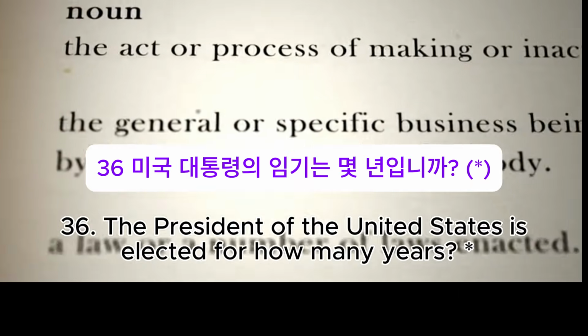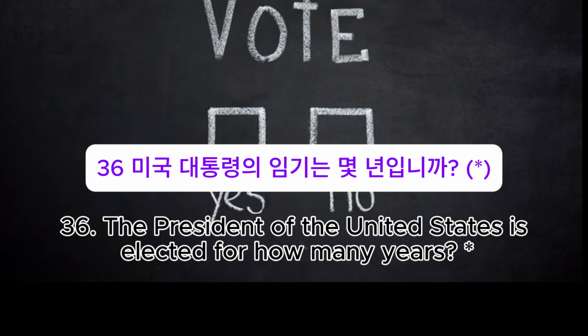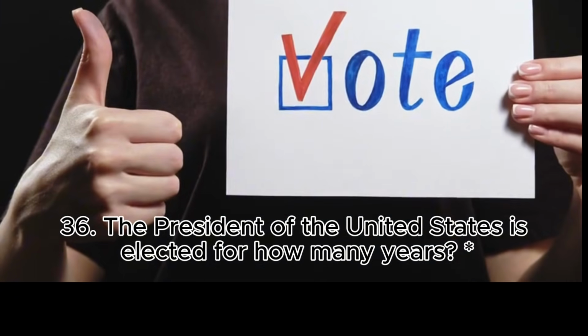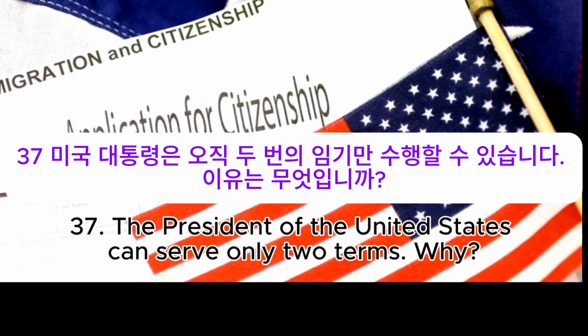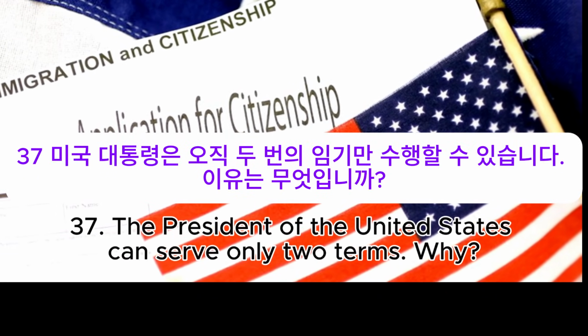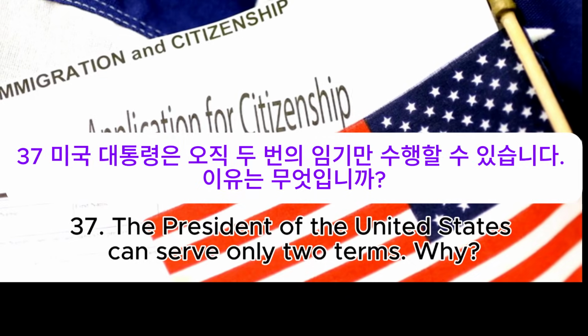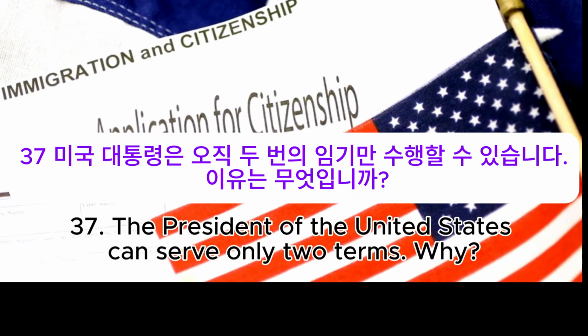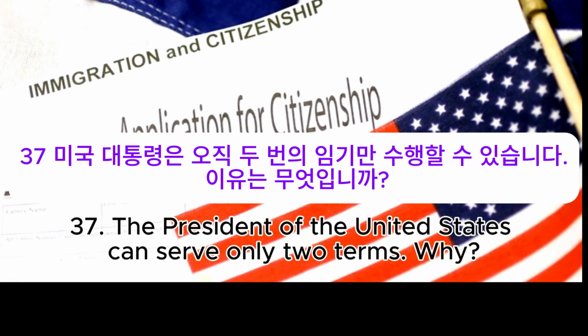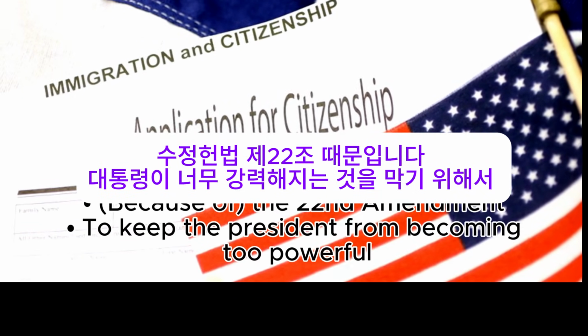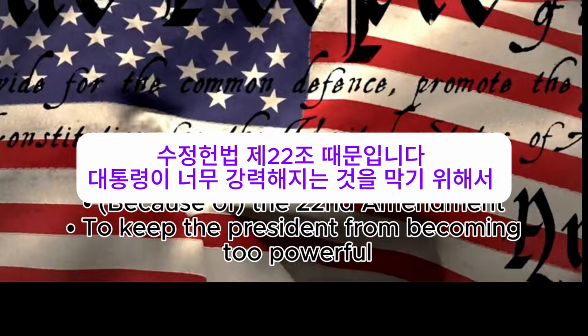36. The President of the United States is elected for how many years? 4 years. 37. The President of the United States can serve only 2 terms. Why? Because of the 22nd Amendment, to keep the president from becoming too powerful.